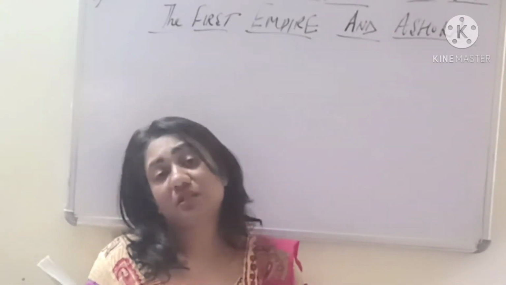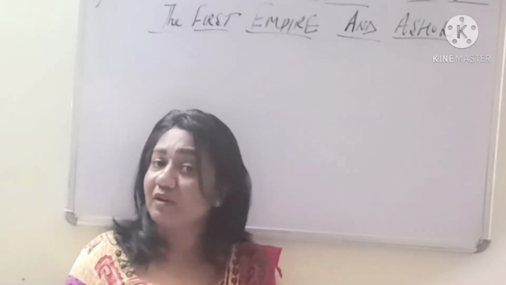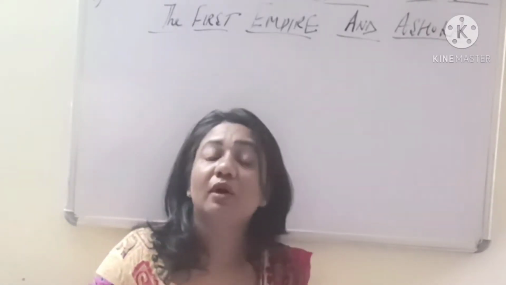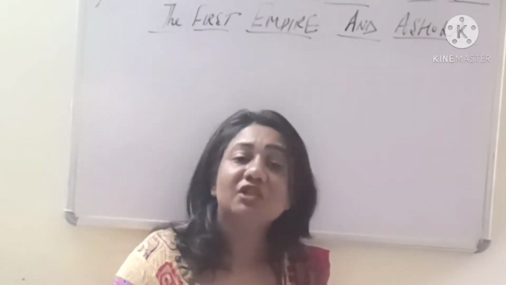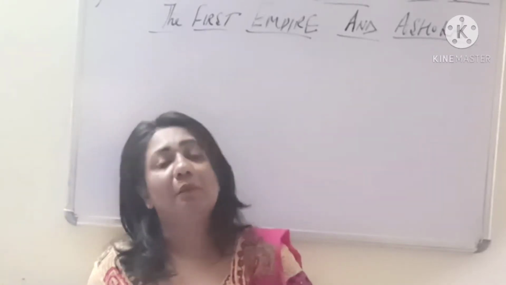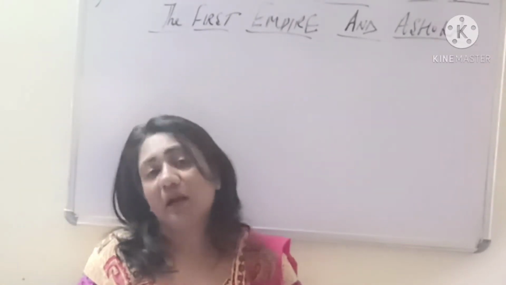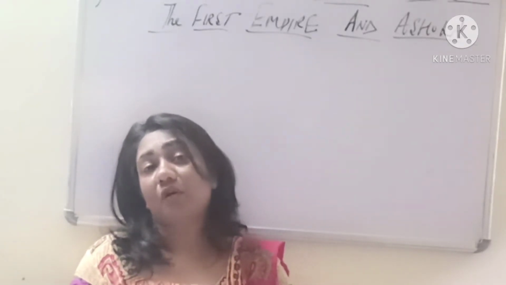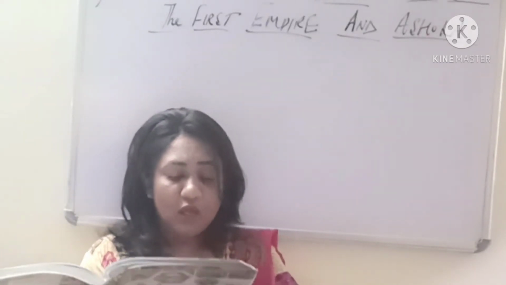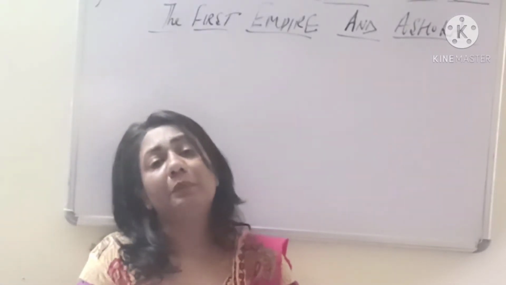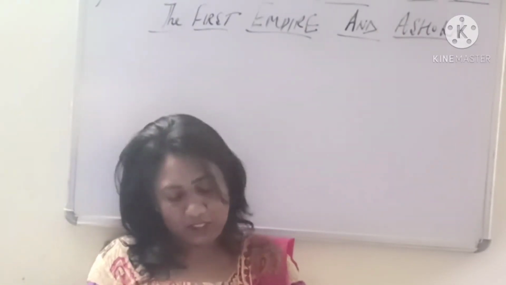So his throne was taken over by Ashoka when he died in 273 BCE. How Kalinga war is related to Ashoka, how did it bring a change in his life, what were his principles, what do you mean by Dhamma, all this we are going to discuss under Ashoka right now. So let's see. First of all, just mark the period from when he started his rule, from 273 when his father died and he continued up till 232 BCE.